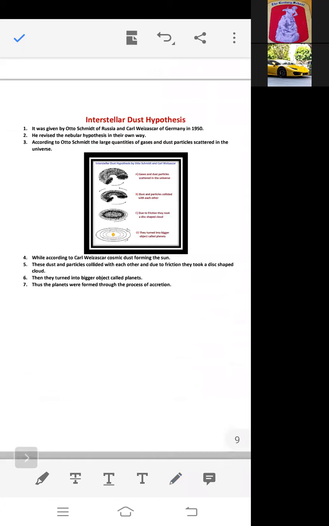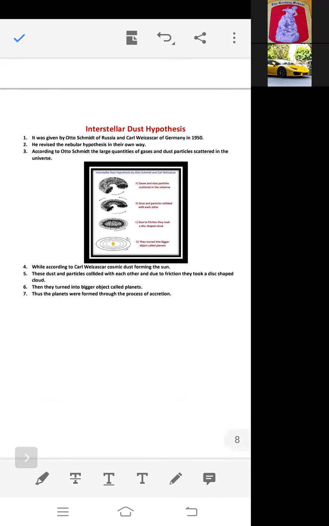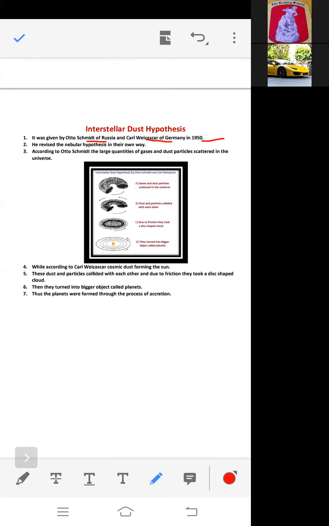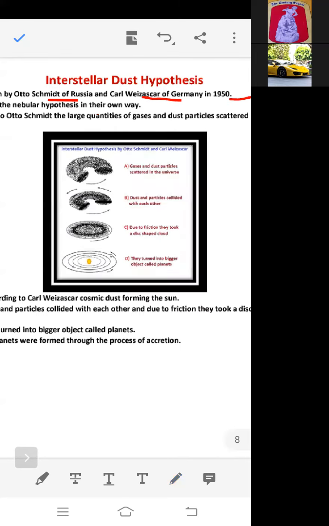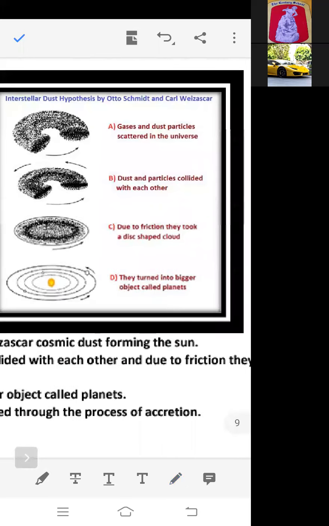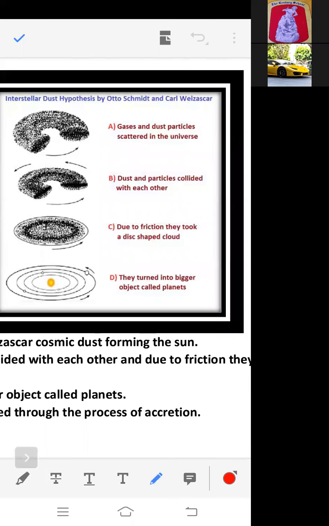Right? The last of the earliest theories is the interstellar dust hypothesis, and it was given by Otto Schmidt of Russia and Carl Weizsäcker of Germany in 1950. They revised the nebular hypothesis in their own way. According to Otto Schmidt, large quantities of gases and dust particles were scattered in the universe. Here in the picture, you can see the first stage. There are gases and dust particles in the universe. They were scattered in the universe.